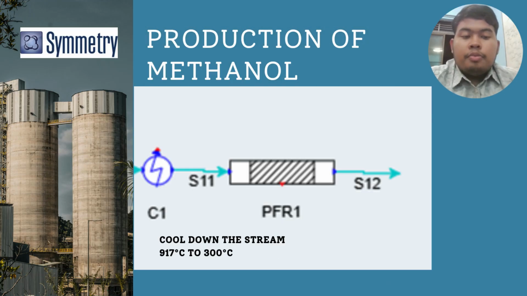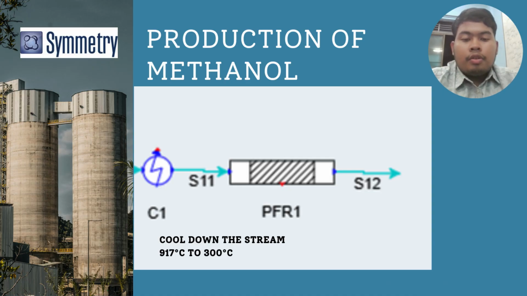Next, we are looking at the production of methanol, which is the most important part because this is where the methanol starts to be produced. So we run into a cooler to cool down the previous stream, which has a temperature of 970 degrees Celsius, and decrease it to 300 Celsius. And then we run to a PFR.